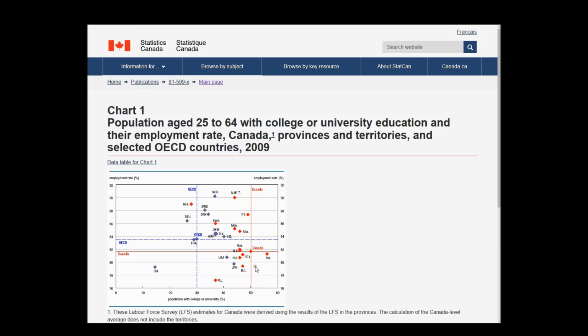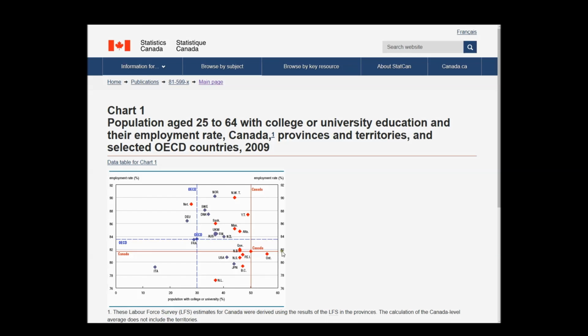Maybe though we should also just talk about employment rate, because Japan is generally a country that people look at as a very successful country, and the fact that we have a higher employment rate than Japan, I think is something to talk about. The fact that we also have a higher employment rate here than the United States, that's something to talk about. We're just going to ignore all these other countries that have done better than us, and we're just going to focus on these countries that have not done so well, comparatively.